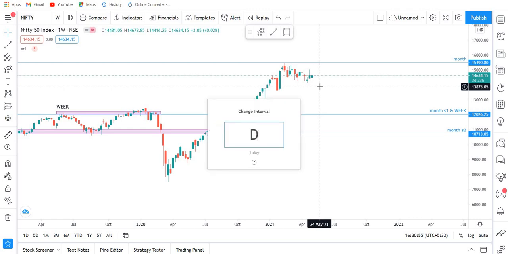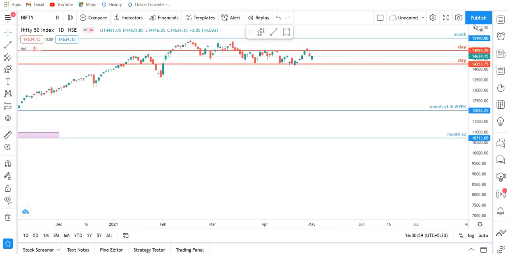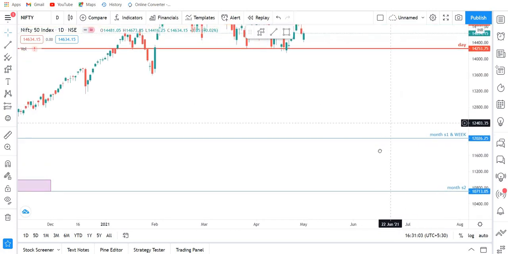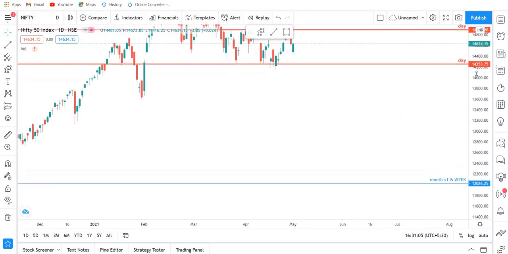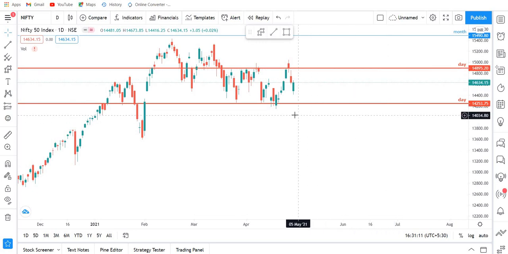Now moving to the daily time frame for the Nifty 50. Let me zoom out a little to show you, because this range of the daily that I have marked between the resistance and the support is 600 points, which was not visible when the chart was zoomed in. So now you can see, and congratulations once again. As I told you, the Nifty 50 on the next trading day will move towards its support, and it has started moving towards its support.